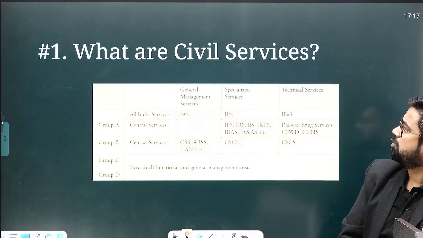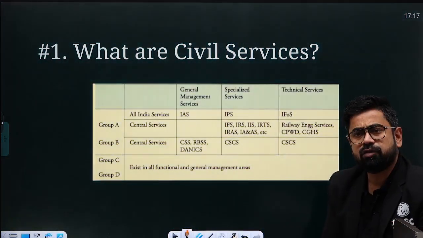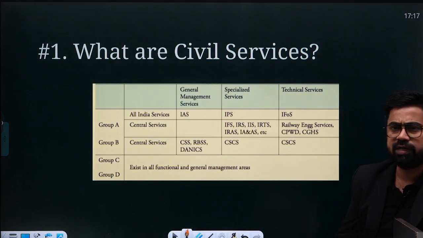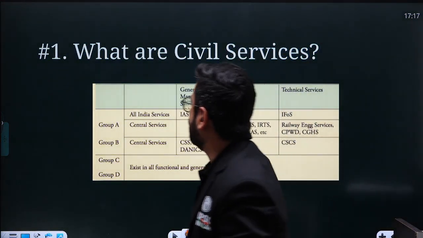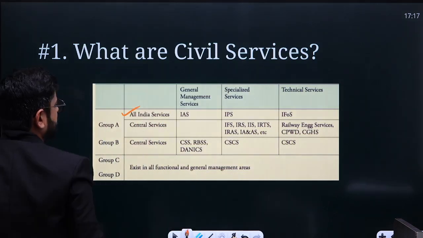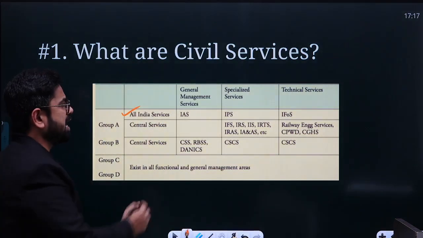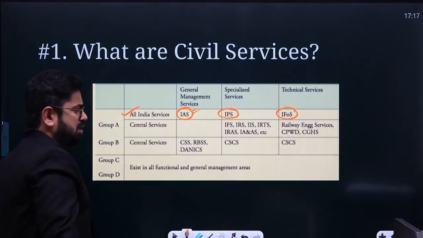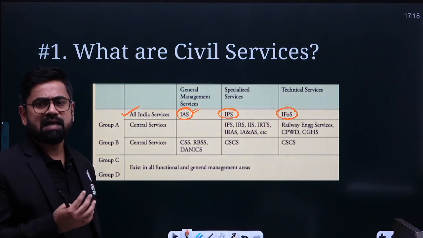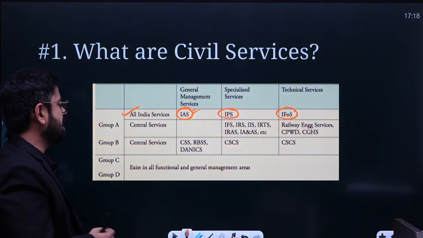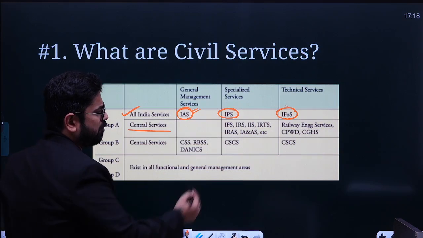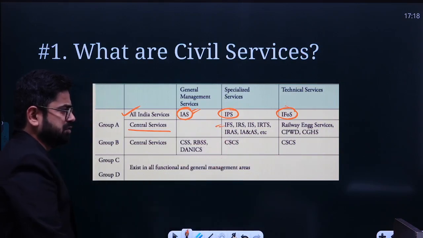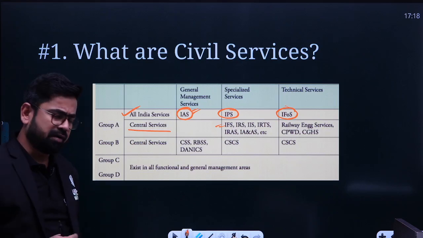So now, what are civil services? We see that civil services are basically of three types. One is all India services. These are the coveted posts, right? IAS, IPS, Indian Forest Services, Indian Administrative Services. So basically people fight for this. IAS, IPS is most coveted. Others are central services like Indian Foreign Services, Indian Revenue Services, statistical, railway and all, right.